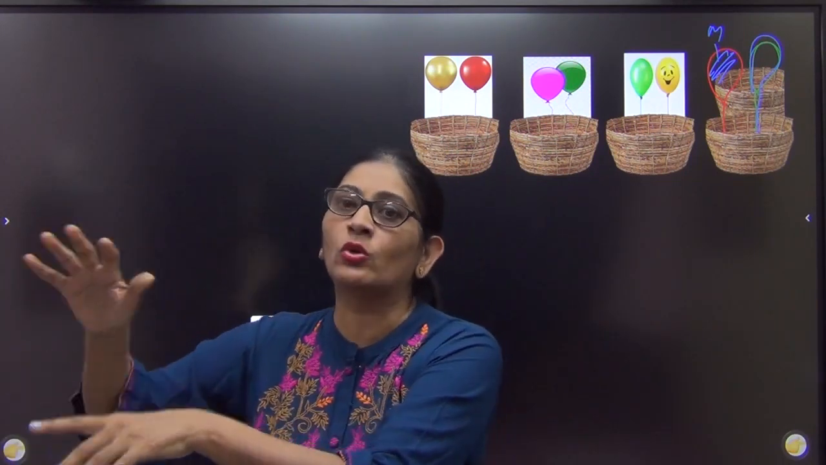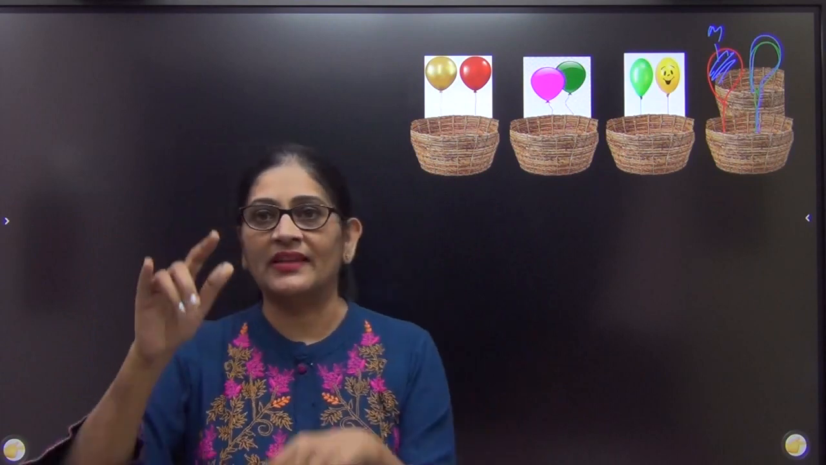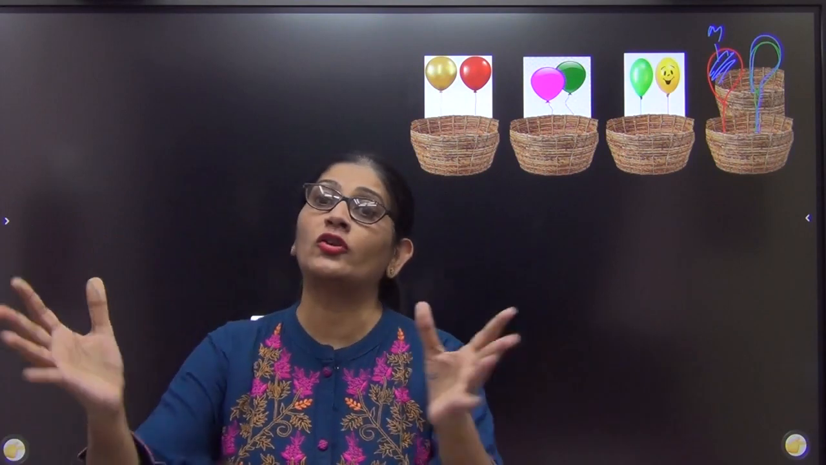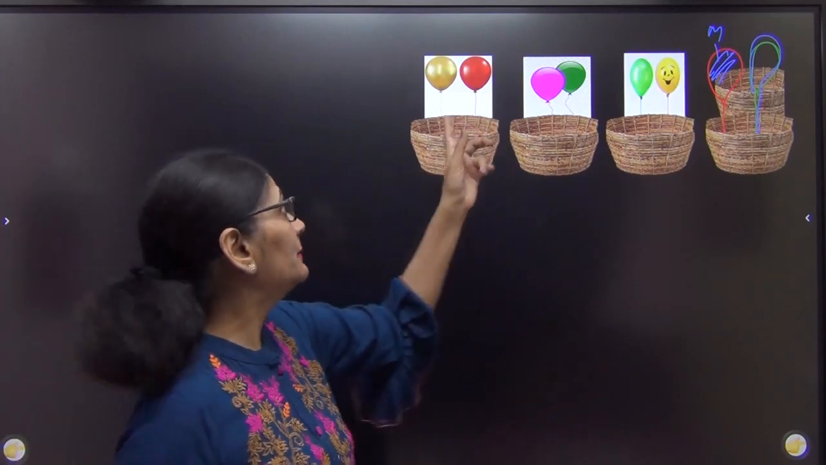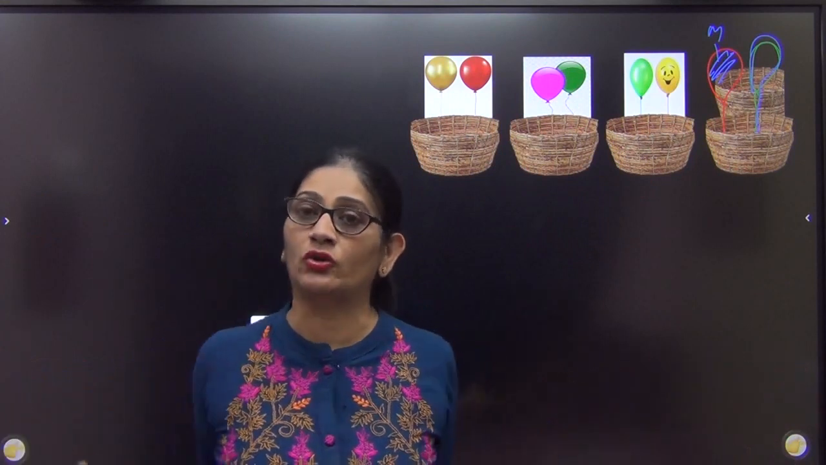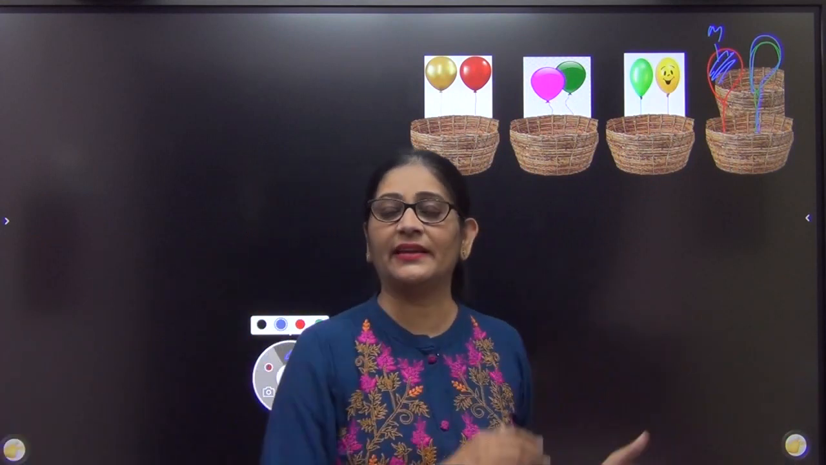Like this one will have only red and golden. The other one will have only pink and dark green, like this. But there will be a lot of balloons. Maybe 50 red, 50 golden. In the other one, maybe 50 pink, 50 green. Like this, I have a lot of balloons. ठीक है, 4 basket है.